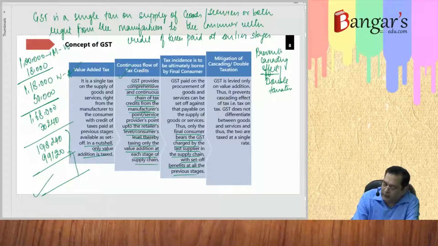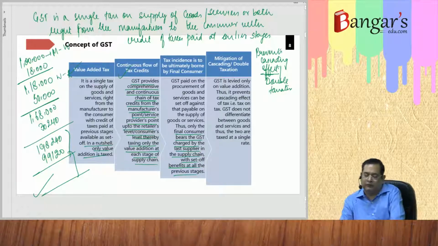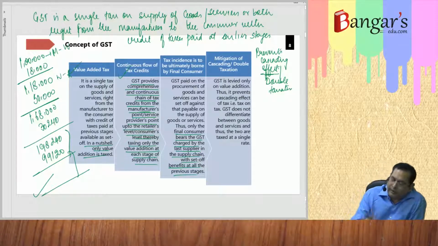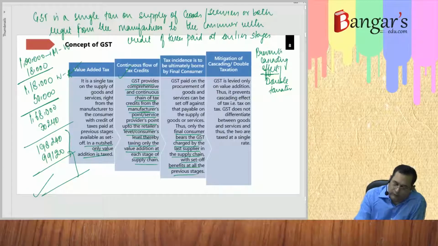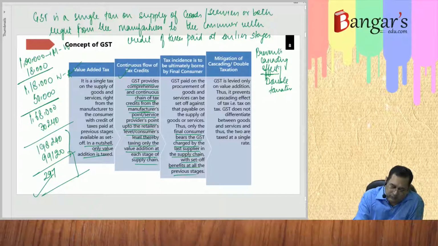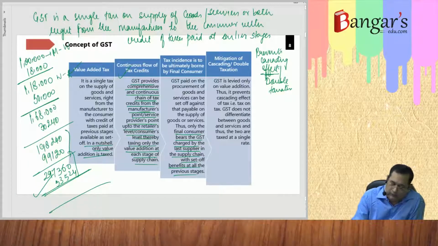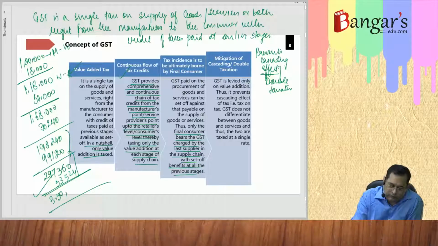So ultimately what happens is the price burden goes on and on, and is to be ultimately borne by the consumer. So it becomes 297,360, and on that 18% is a burden, 53,524, since tax credit is not allowed.